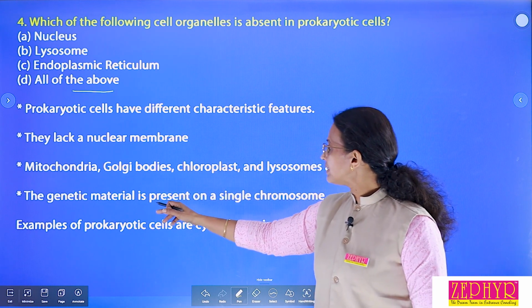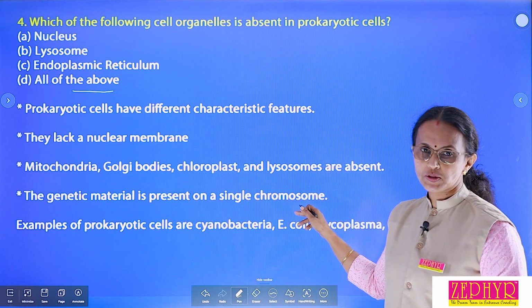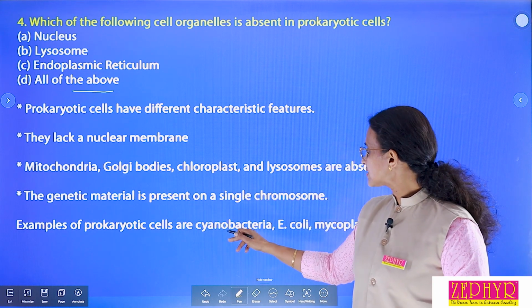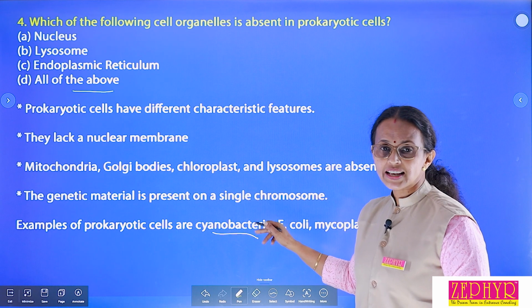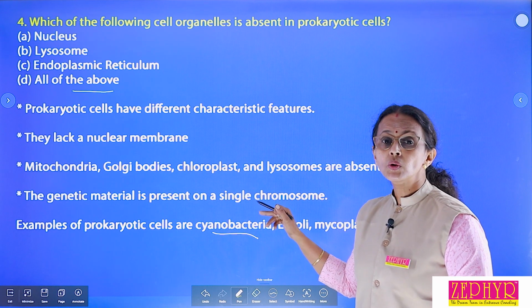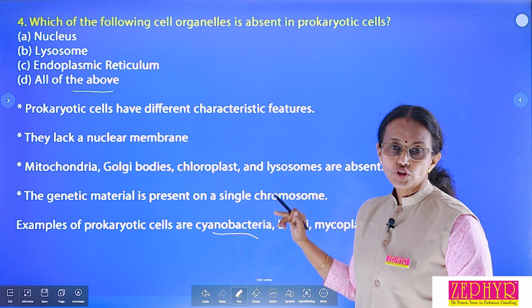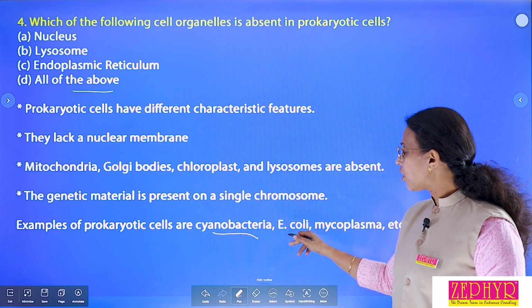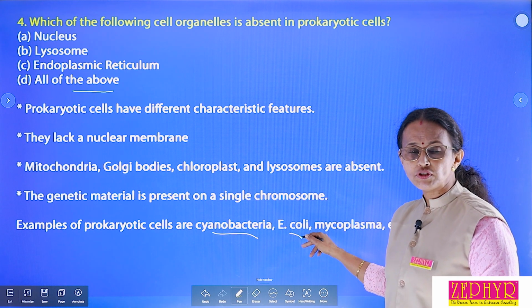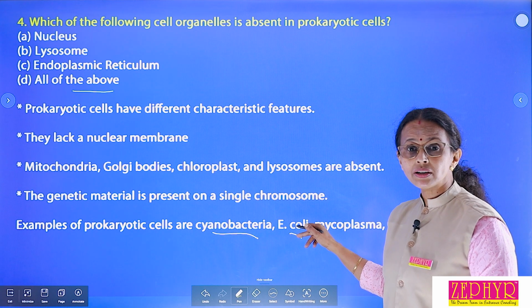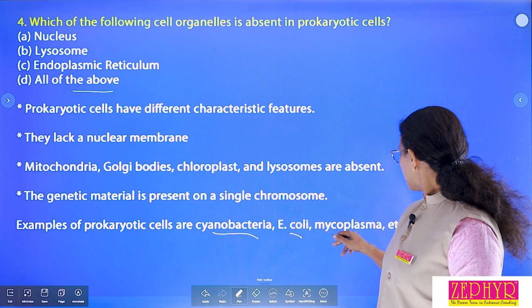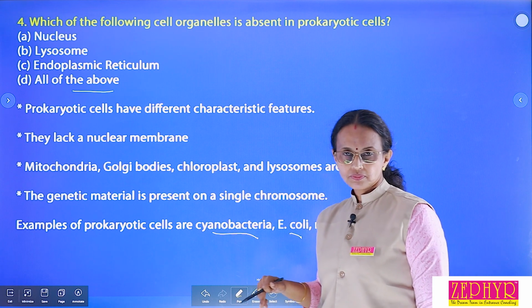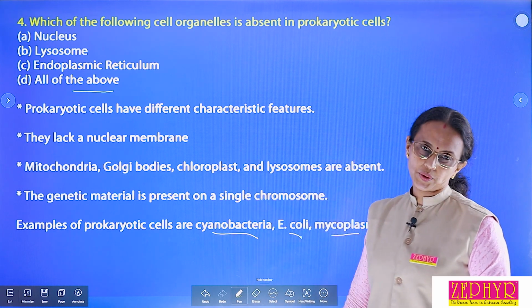So, genetic material is present on the single chromosome. Example of prokaryotic cell, cyanobacteria. Cyanobacteria are also called blue-green algae, which belongs to bacteria, eubacteria. And E. coli, another kind of bacteria which is usually present in our intestinal tract. Then mycoplasma. These all are prokaryotes.